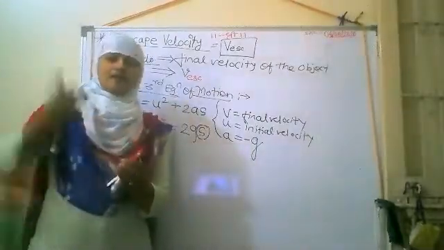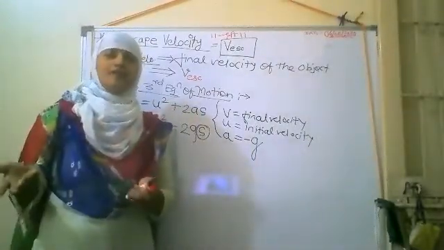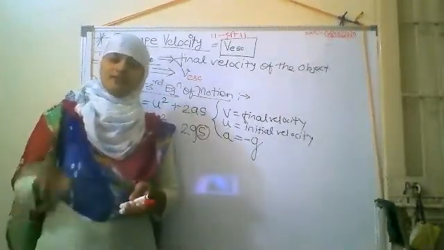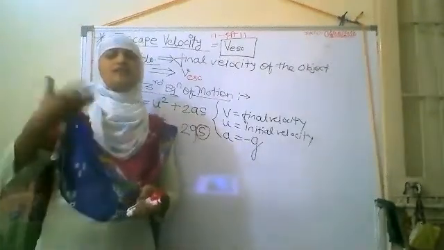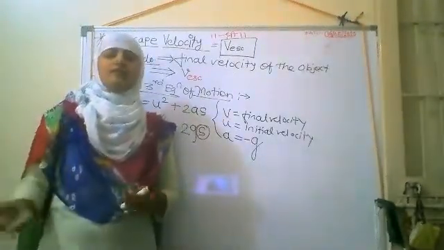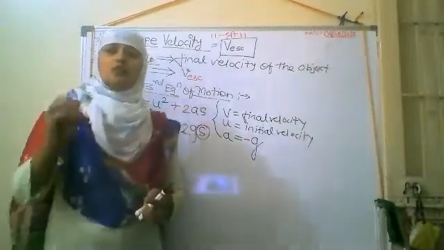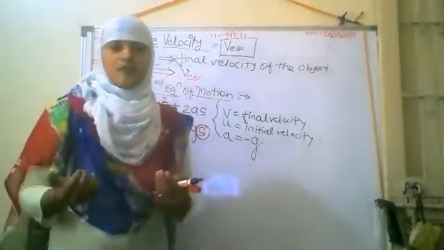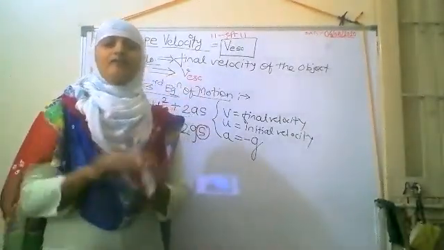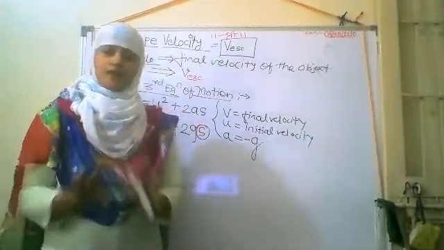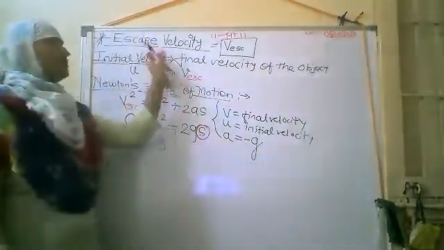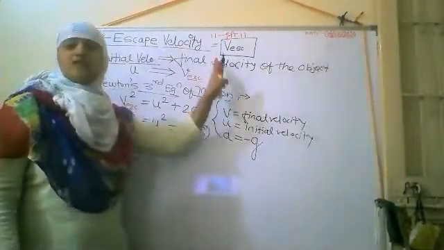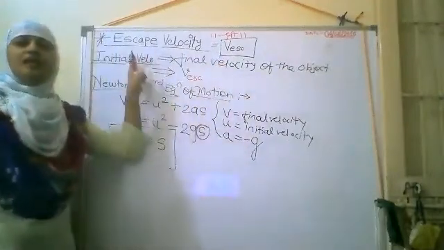Distance covered means the height will increase, so the distance will go on increasing and the value of g acting on such an object will go on decreasing. So it goes to such a height that the earth's gravitational force will tend to 0 and that object will overcome the earth's gravitational force, we can say, and never come back to the earth surface, forever. Okay? So this is known as the escape velocity. So escape velocity is nothing but your final velocity, which totally depends upon your initial velocity.